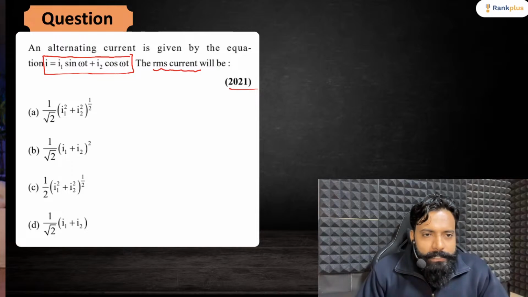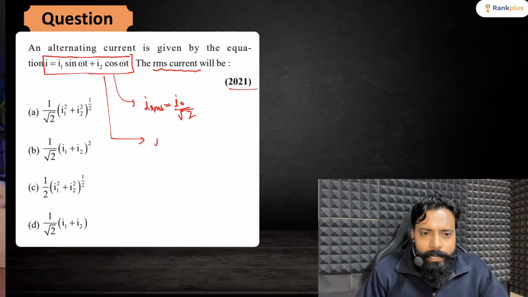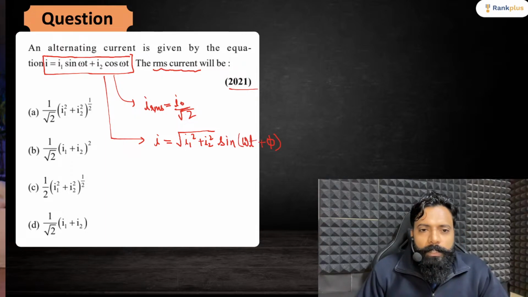See, to get the RMS current, we know that IRMS is equal to I naught by root 2, right? And if I'm having this type of a function, so can I say that I naught is equal to under root I1 square plus I2 square, as a combined function of sin of omega t plus phi, right?